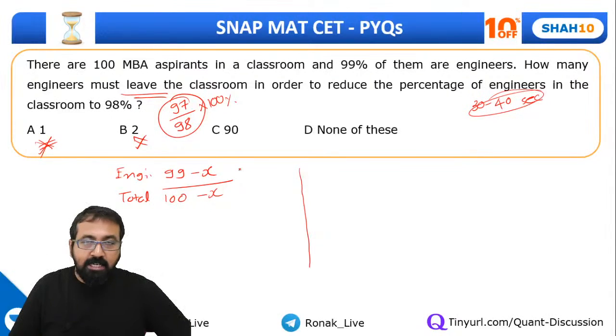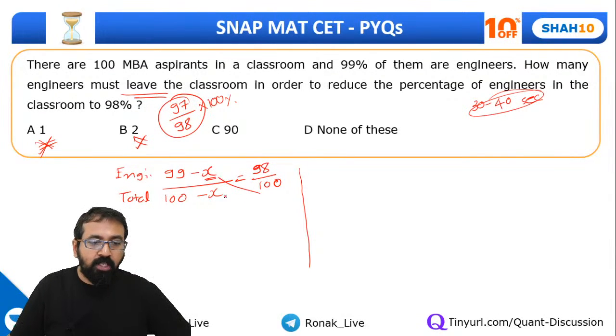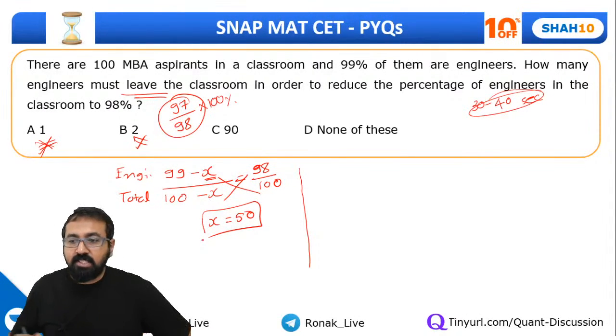Yeah. So guys, let me explain. Let's assume that X engineers are asked to leave. Okay. So this will be (99 minus X) upon (100 minus X), and we want it to be 98%. So this should be 98 upon 100. Okay. Now cross multiply them and solve them. You will get X as 50. You will get X as 50, guys.